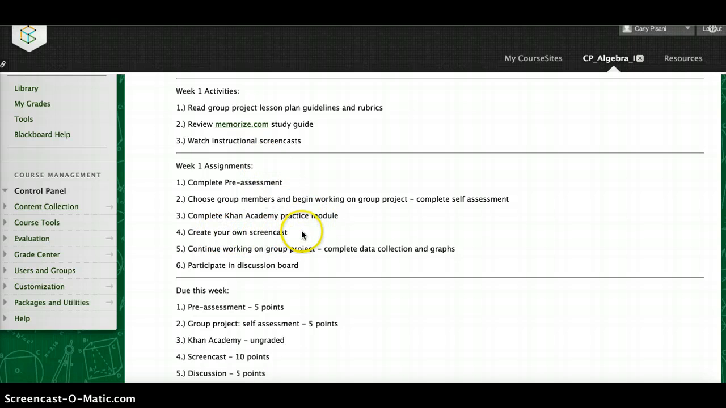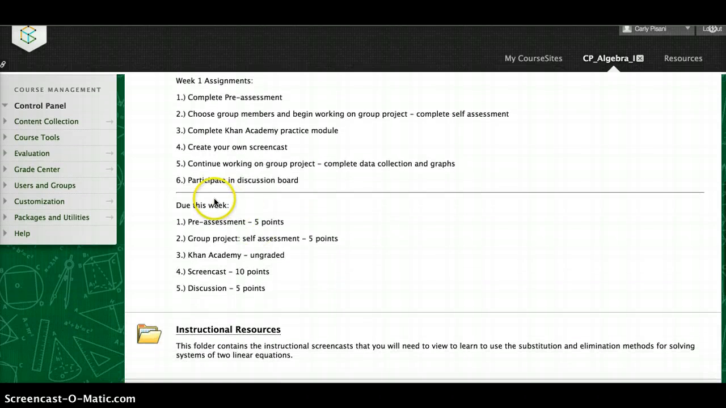And then once they've watched their Khan Academy screencast and practiced, they are going to create their own screencast in which they demonstrate how they solve a particular system of equations, and that will be a graded assignment. The students are going to continue to work on their group project throughout the week and participate in a discussion board. And then here's a list of exactly what I expect from them to be graded for this week and how many points everything is worth.